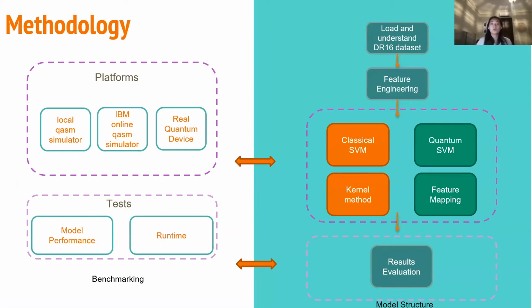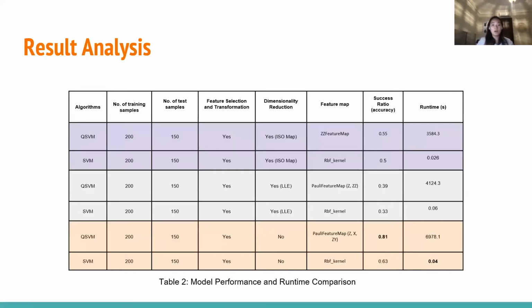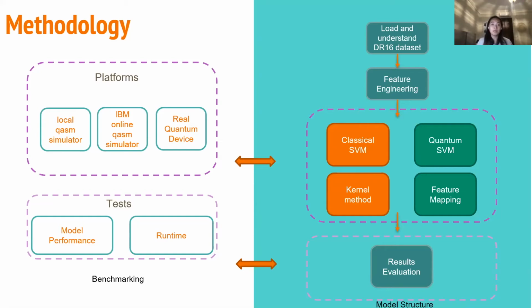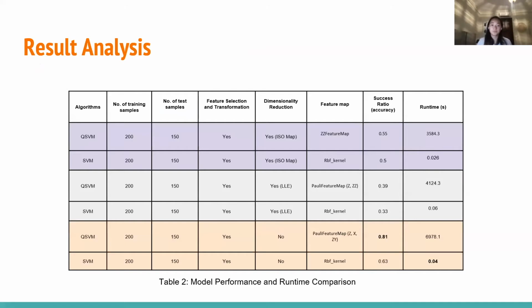We start our modeling structure with loading and understanding the data set. In this step, we're trying to find which features are most important and contribute the most to the target variable, and that is included in feature engineering. The second step is where we train and test our model. We train and test our model in two phases: classical SVM with the kernel method and quantum SVM with the feature mapping. And then finally, we compare our results in model performance and runtime test. We run our trained model on different platforms: the local QASM simulator, the IBM online QASM simulator, and a real quantum device.